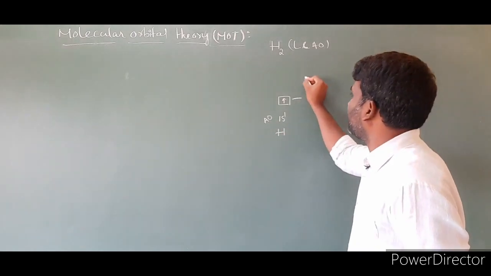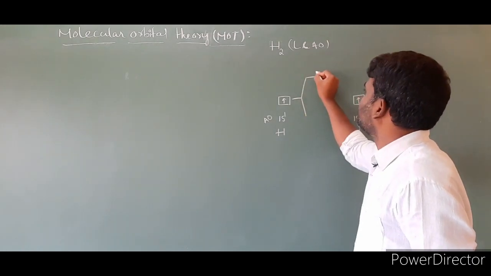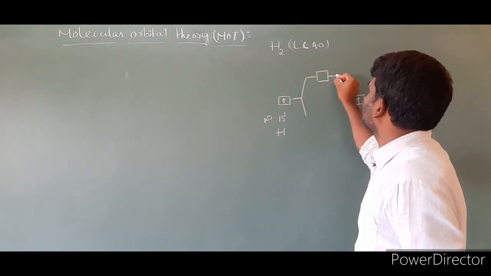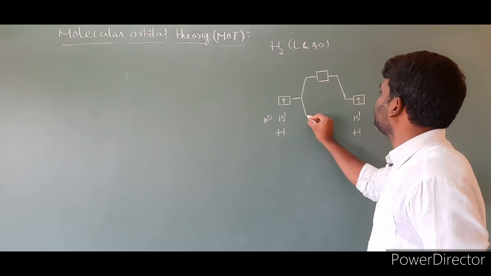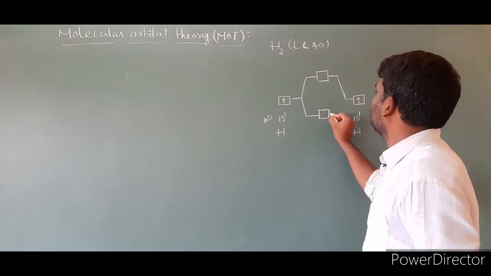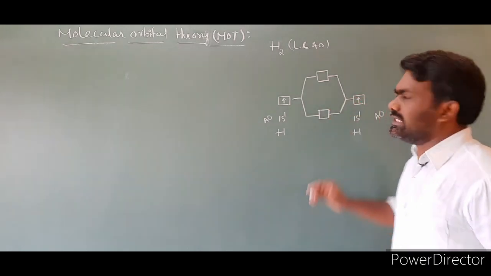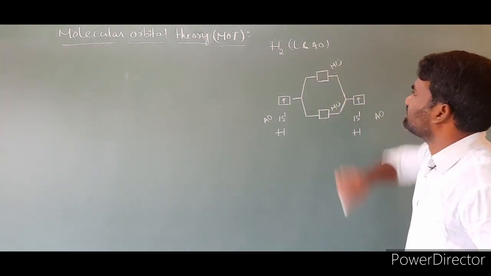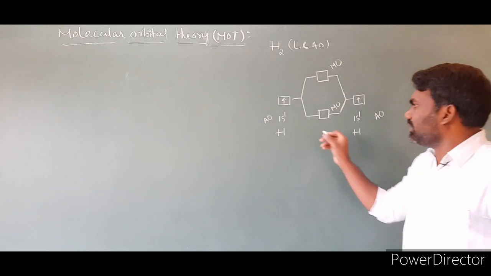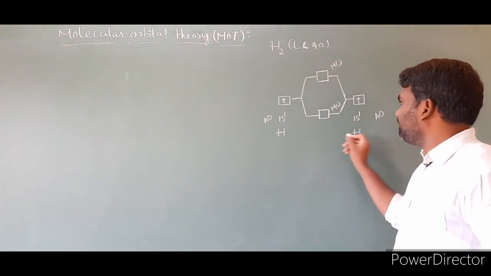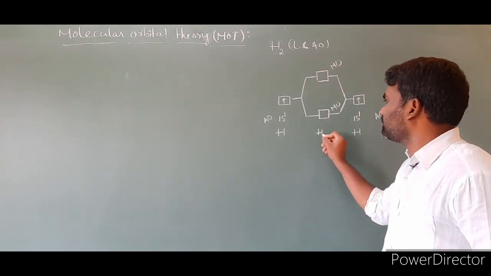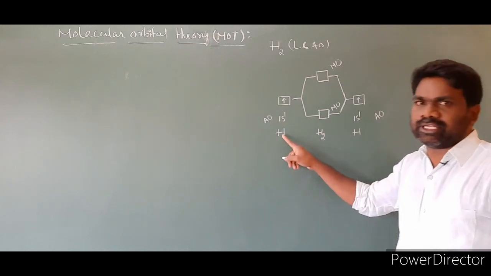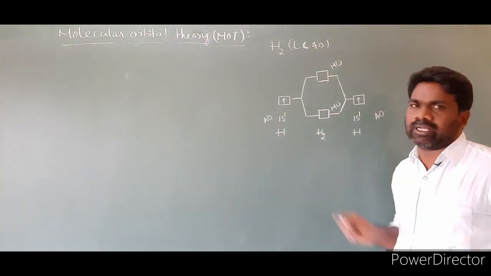I will show how the molecular orbitals are formed. This I am labeling as a molecular orbital, MO, and this as another molecular orbital. An atomic orbital combines with an atomic orbital to form a molecular orbital, like a hydrogen atom combining with a hydrogen atom to form a hydrogen molecule.